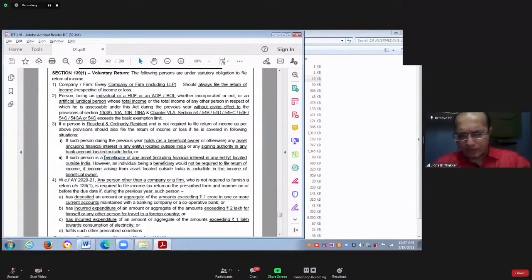So if a person is not covered by point number 2, basically we should say only 2, and if he is resident and ordinarily resident in India, and that person is a beneficiary of any asset or financial interest in any entity located outside India. Do you understand a beneficiary?